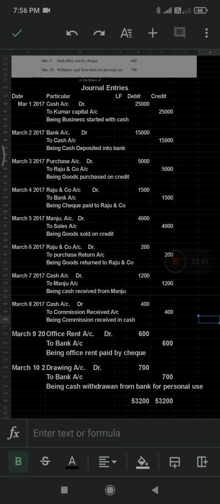This way only. If you solve one entry properly, it carries 1 mark. If you write 10 entries correctly, you get 10 marks. If you write 5 questions correctly, you get 5 marks. So make sure you write down each entry properly. If there are 8 entries, just write those 8 entries perfectly. So don't worry.